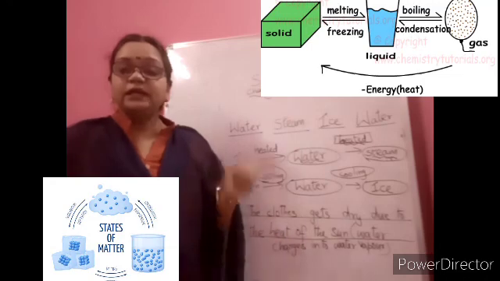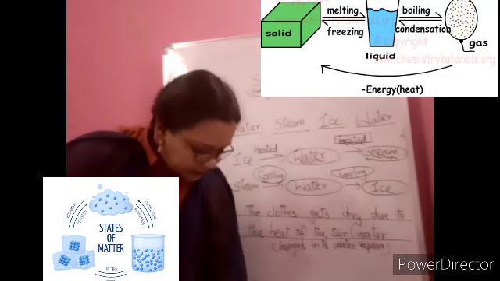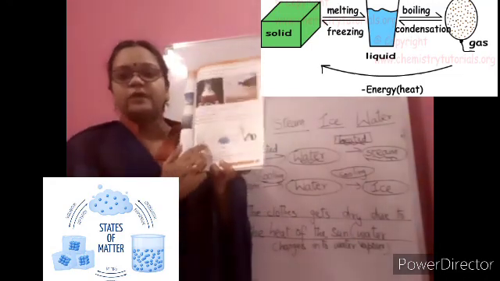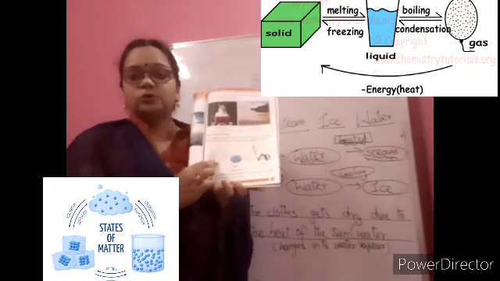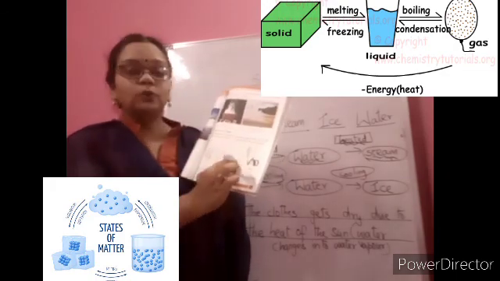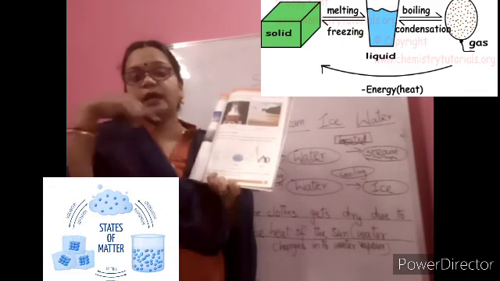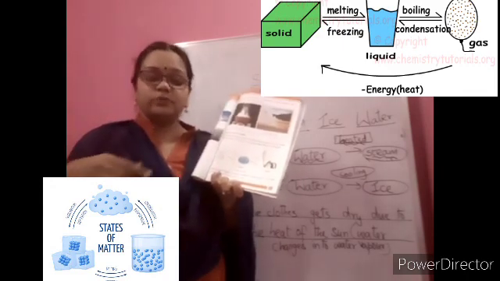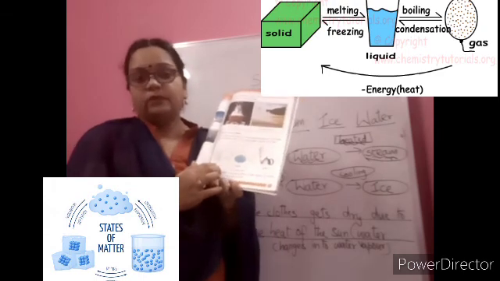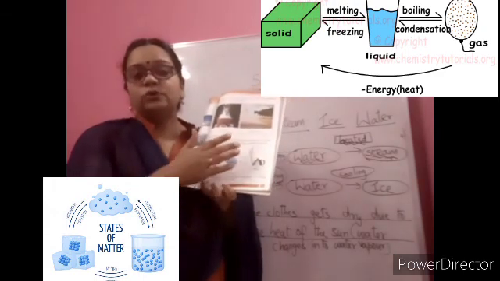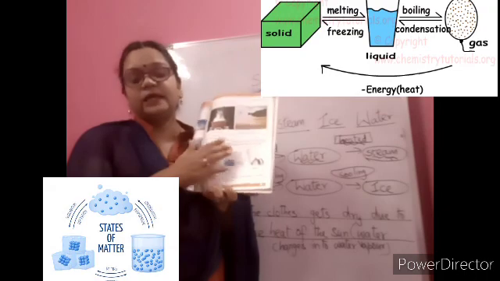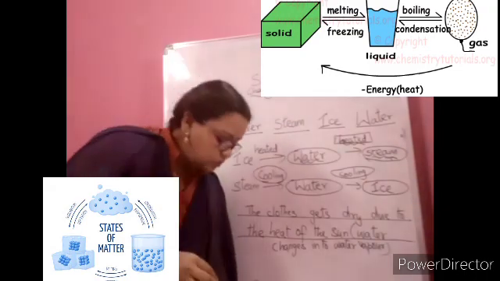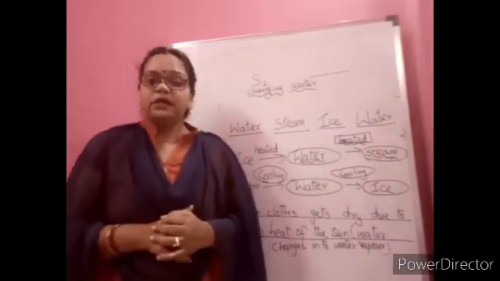So copy it neatly. Then in this textbook page 107, you have this picture, no children. So this picture you can copy in your EVS notebook. Label it correctly, heating, cooling, so that you understand what happens when heating happens and what happens when it gets cooled. So this you learn, draw it neatly and learn it, and complete the reading part and be ready for the next class, children.